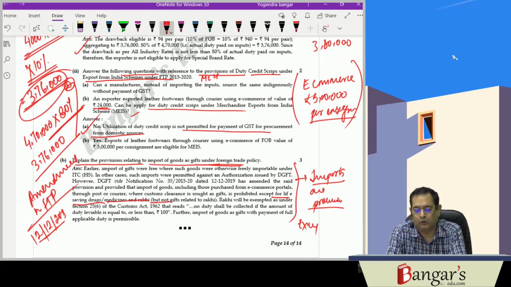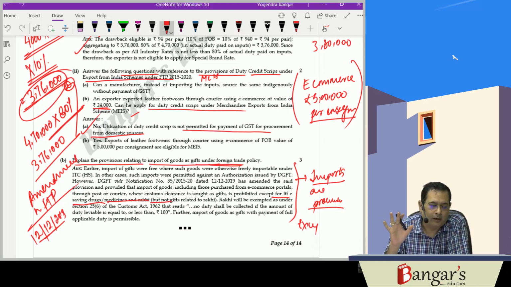Earlier, the import of gifts was free where such goods were otherwise freely importable under the foreign trade policy. In other cases, we were required to obtain authorizations. However, an amendment has been carried out which provides that import of goods, including those purchased from an e-commerce portal or through post or courier, when customs clearance is sought as gifts, will be prohibited except for life-saving drugs and medicines and Rakhis.